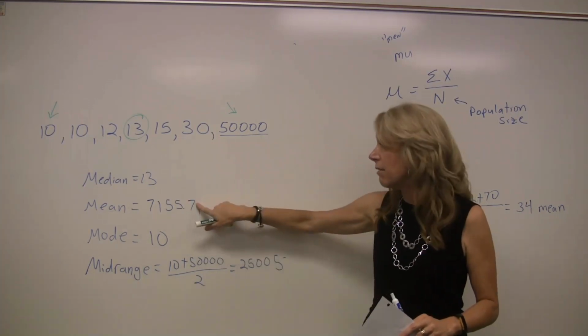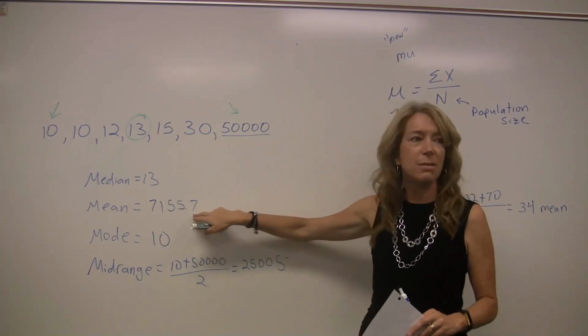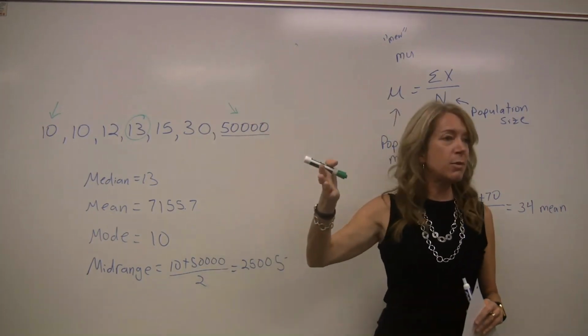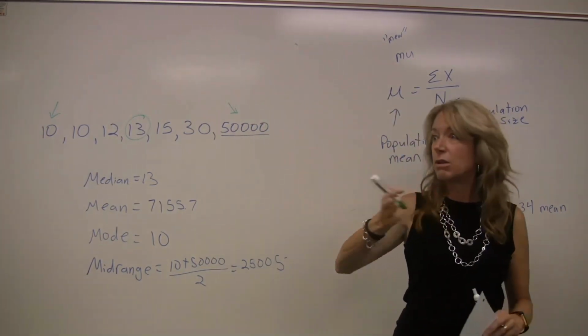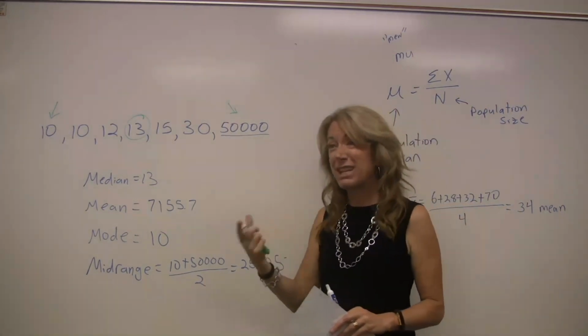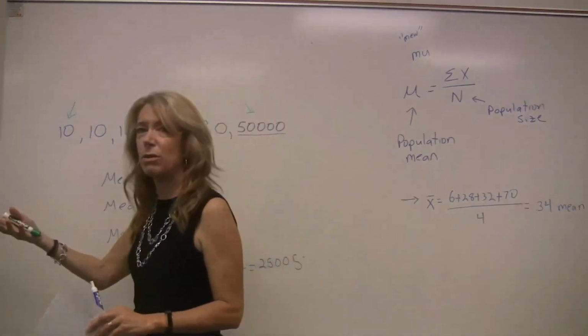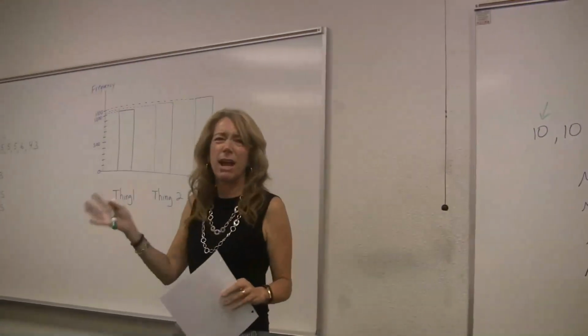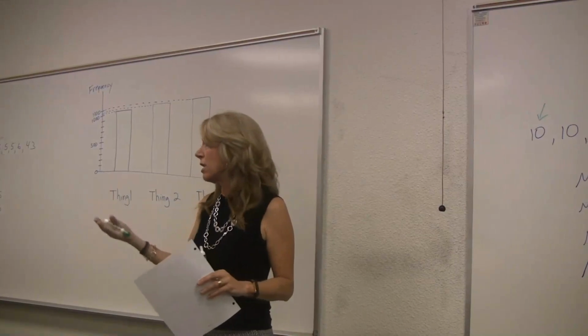Let me erase that. I'll remind you. One more decimal after whatever the original data was. If everything had 2 decimals, we would round to 3 decimals. You always just go one more. That's the round off rule. I'm not real picky about it. I will tell you where I want you to round. The computer will tell you where it wants you to round. But sometimes if you're checking the back of the book, how do they know to round there? It's one more than the original data.